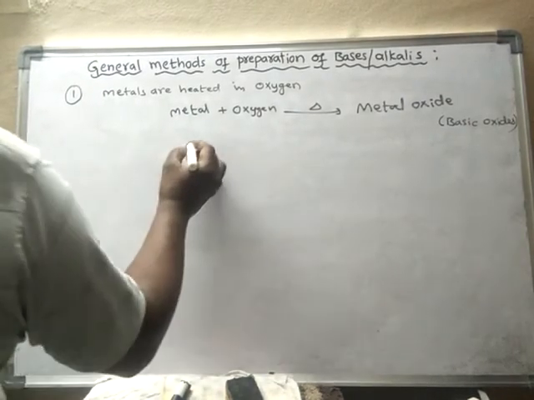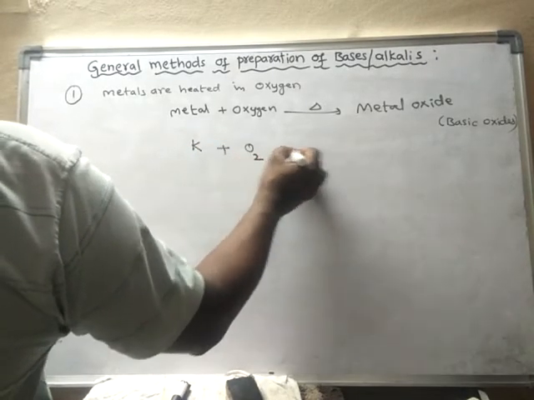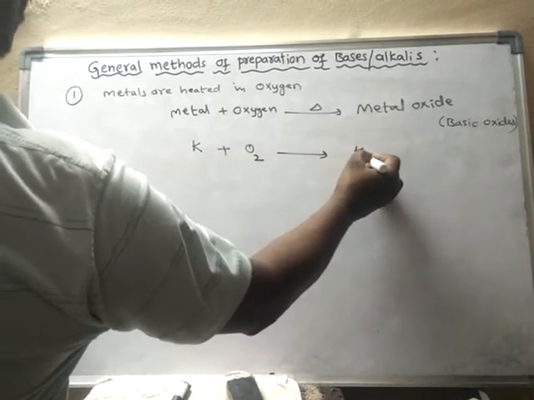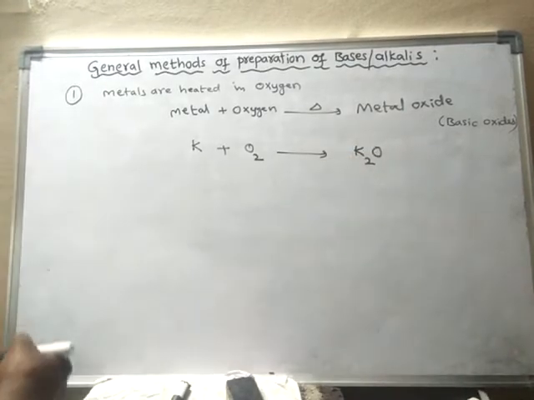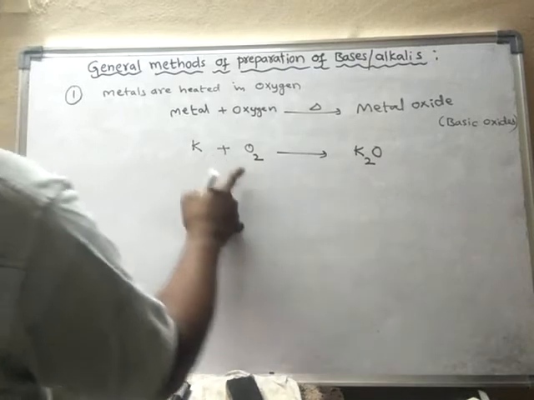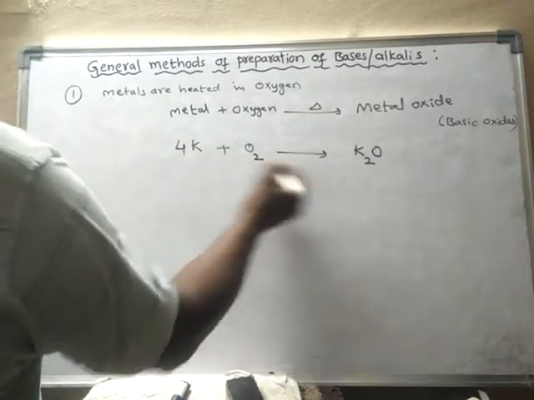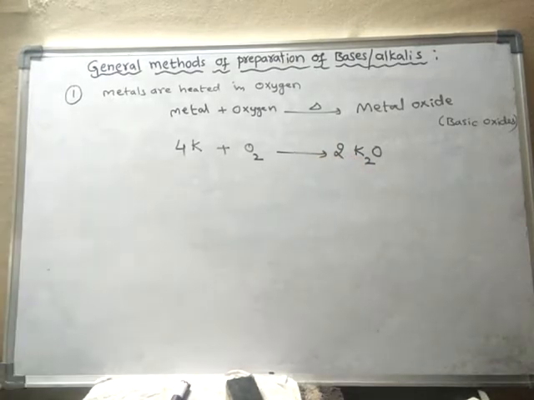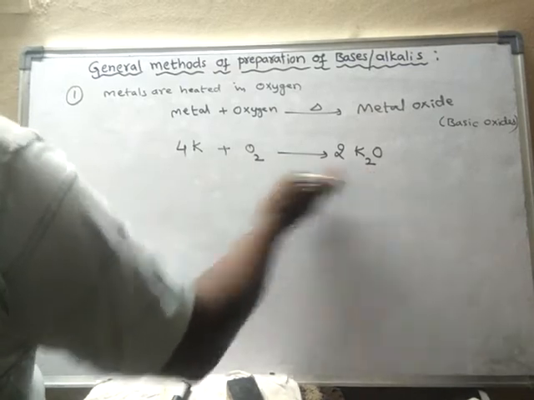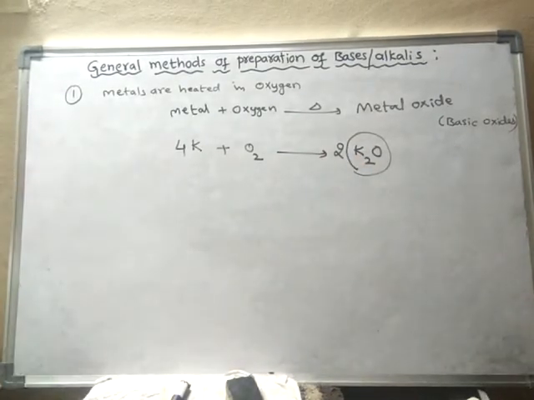For example, take potassium metal. When reacted with oxygen, it forms potassium oxide. Each oxygen atom requires 2 potassiums. There are 2 oxygen atoms, hence 4 potassiums. So this is a metal oxide, and it is basic in nature.